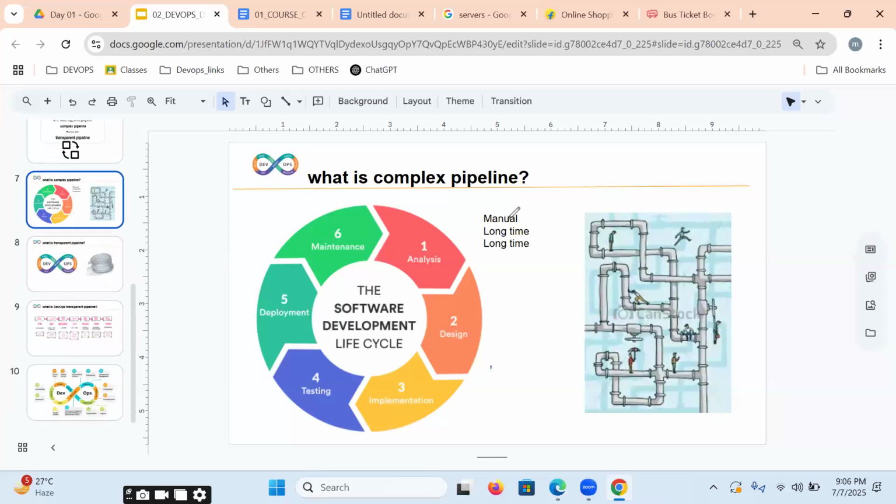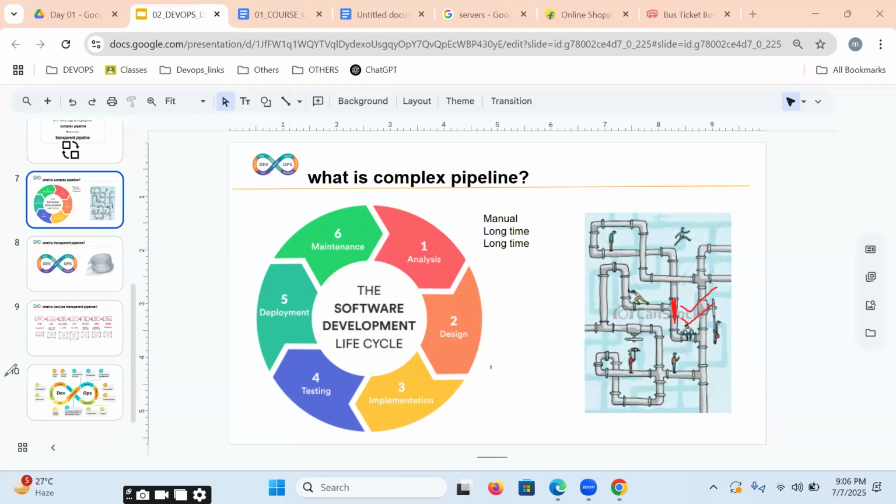So why are we calling this a complex pipeline? Because it is a manual process. Let's give a real-time example. A water pipeline is underground, and somewhere there is a blockage, not a leakage. Can we find it immediately? No. Identification will take a long time, and resolving the issue will take a long time. Meanwhile, the customers are waiting for water. Are they satisfied or unsatisfied? Definitely unsatisfied.